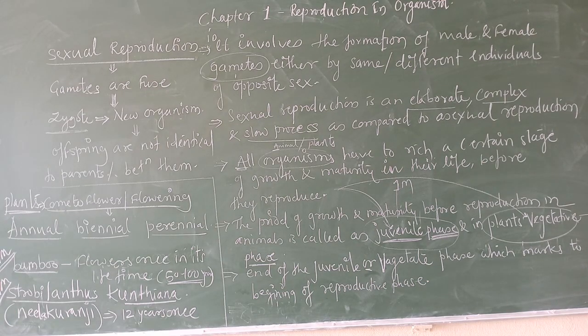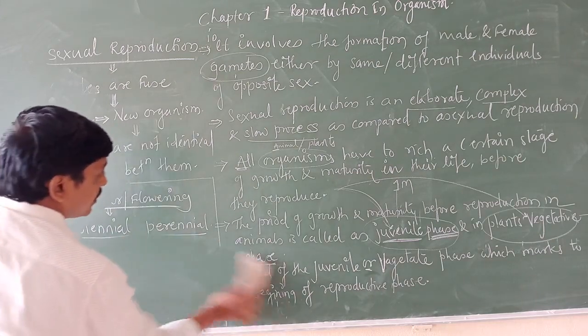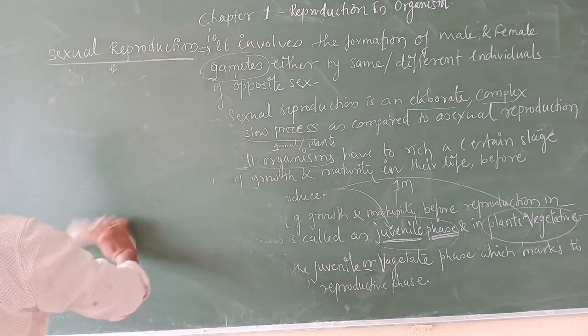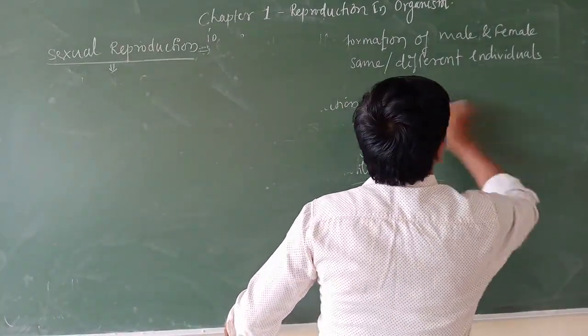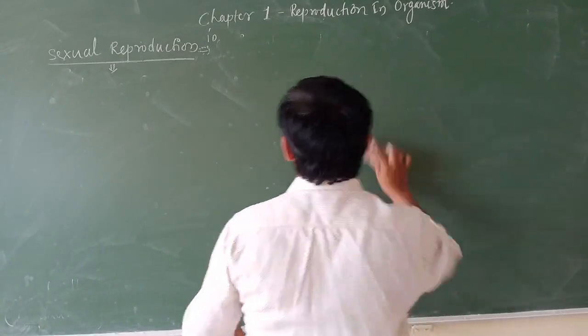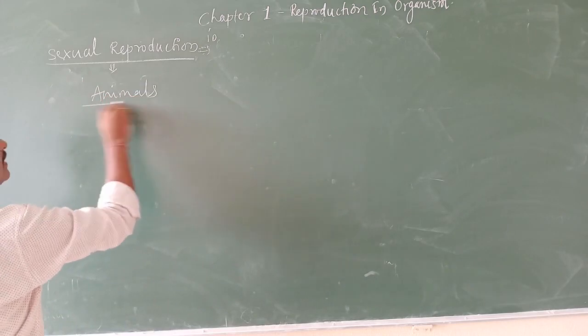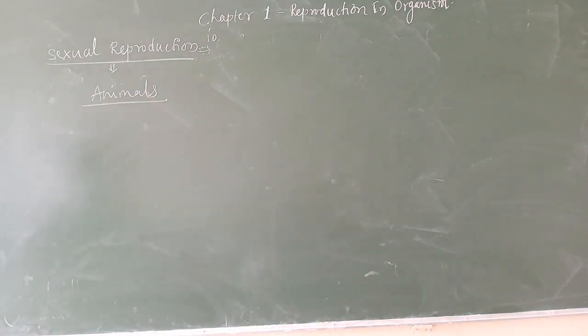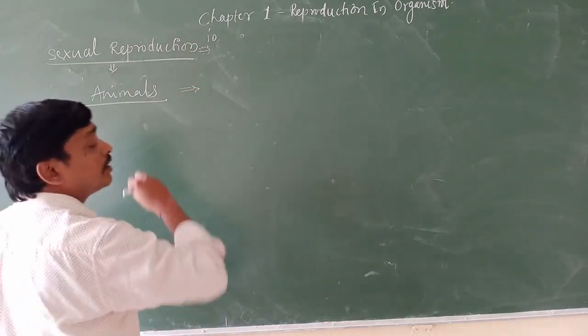Now let us go to the next point: sexual reproduction in animals. In plants, I told you, there is flowering. In animals, there are different phenomena for sexual reproduction. What are those?